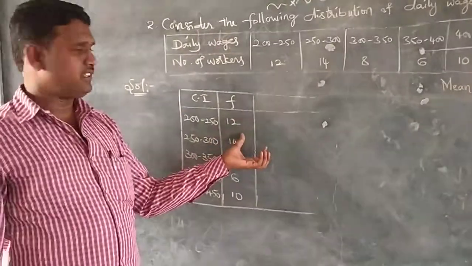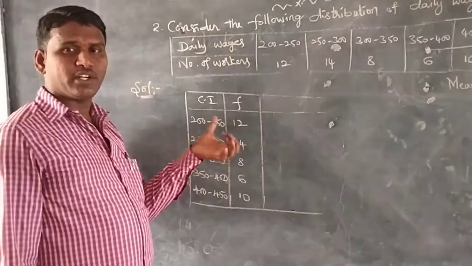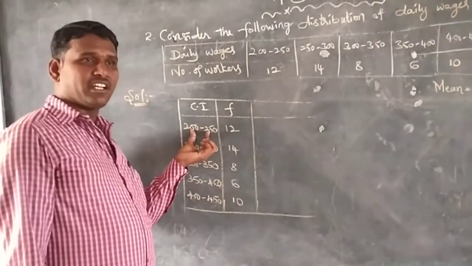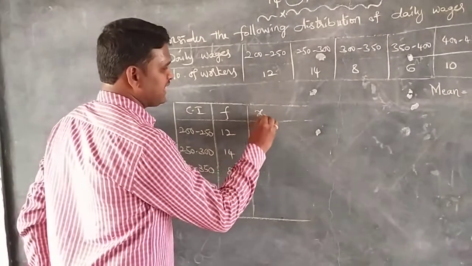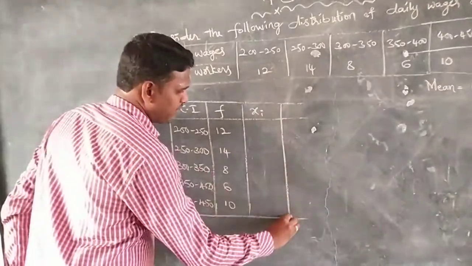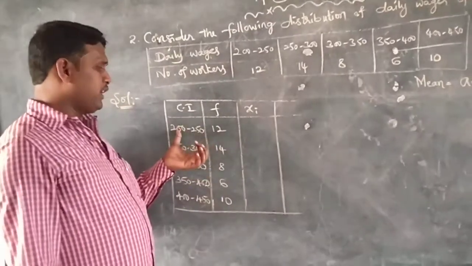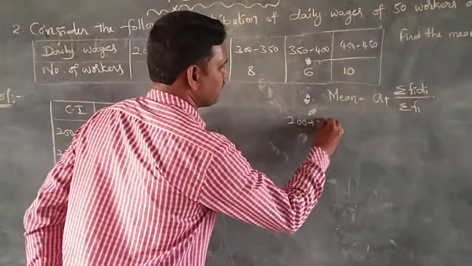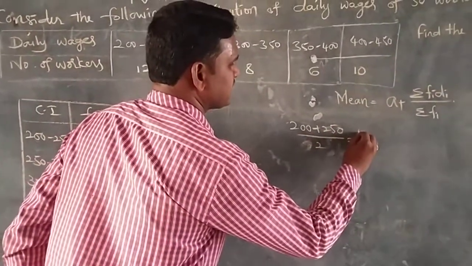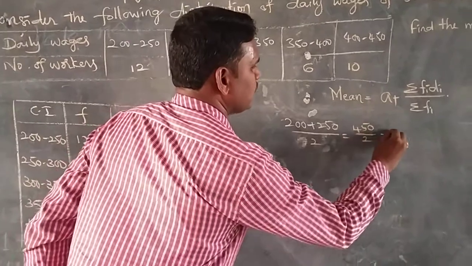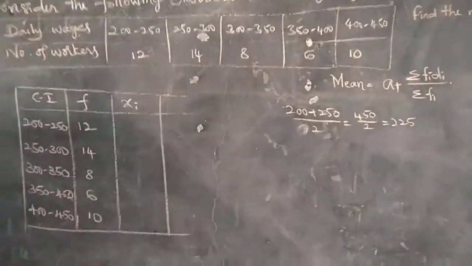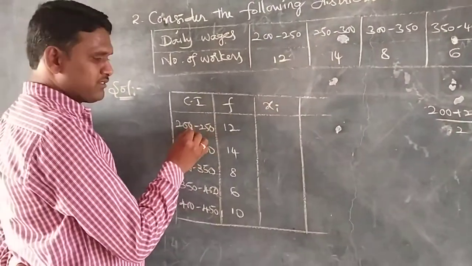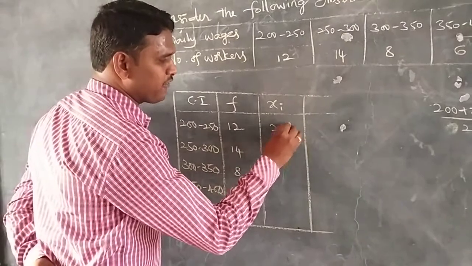To find the mean, class intervals are given, 200 to 250, but we can't take the total. To denote this class interval, we take class marks, that is xi. We find the class marks by averaging the two limits, that is 200 plus 250 by 2, that is 450 by 2, which is 225. So the class 200 to 250 is denoted by 225.